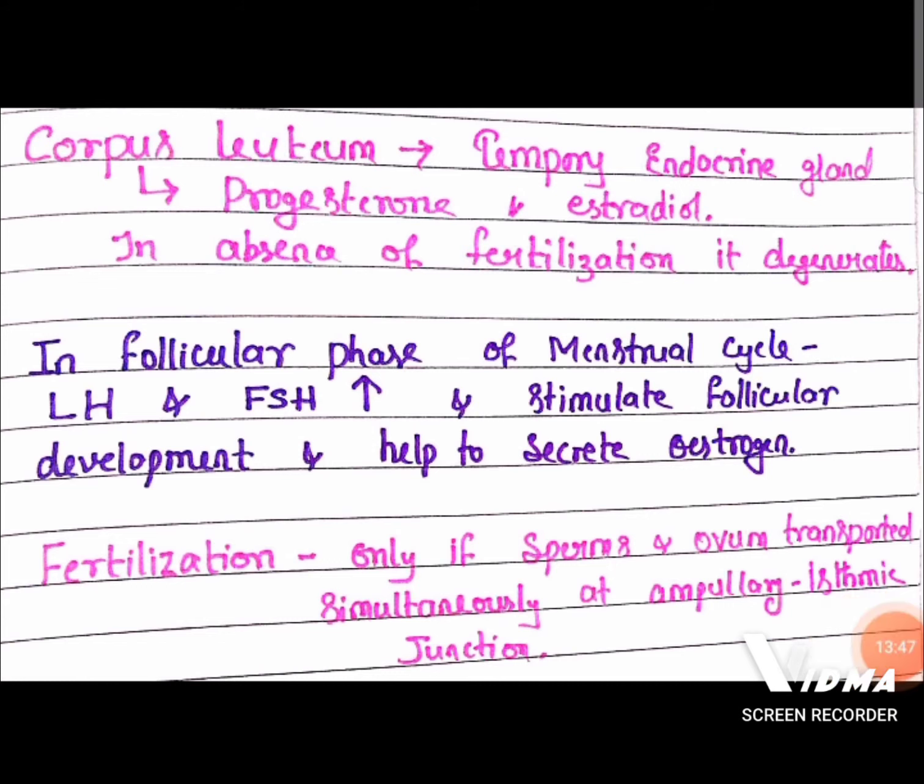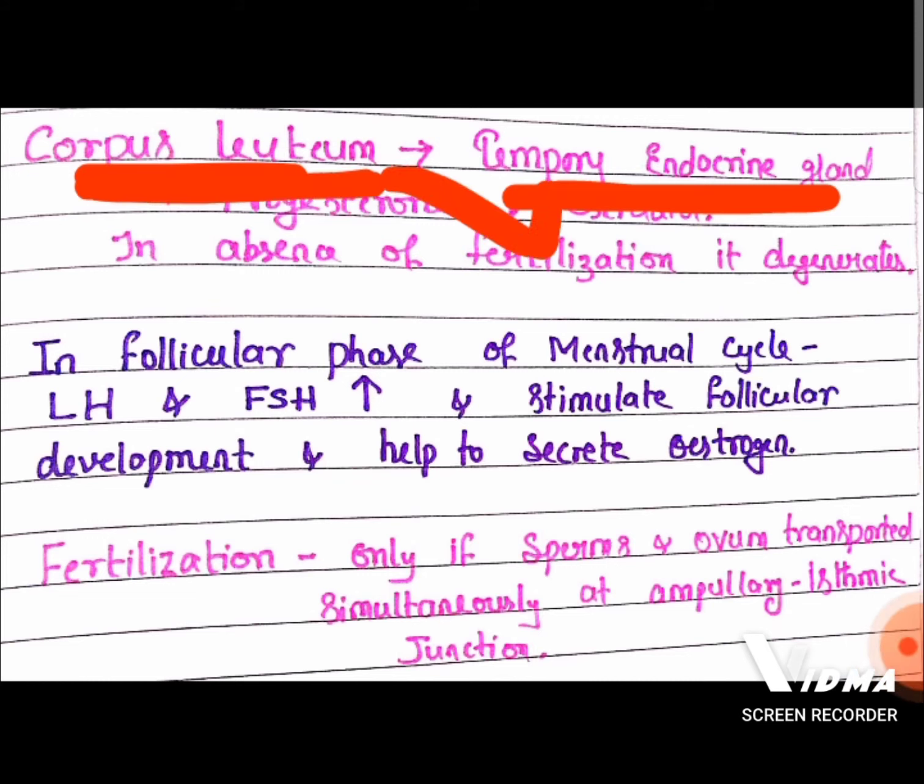Now, after ovulation, the ruptured Graafian follicle in the ovary converts to a yellow colored body called corpus luteum. And remember, corpus luteum is a temporary endocrine gland in humans.